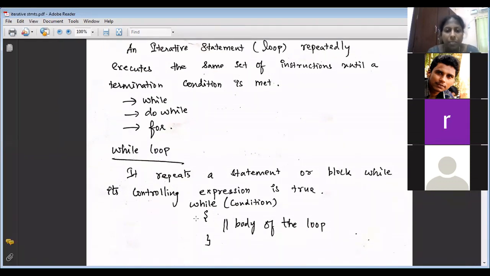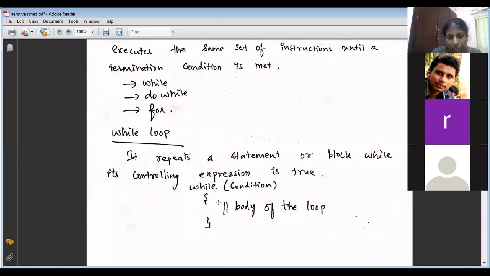So this is the syntax which you already know, isn't it? Is there anything here which you have not learned? While, condition, body of the loop. Something which you have not done before is that while of condition. This condition should be of what expression? I've taught you operators in the previous class. What type of expression? Should it be int?